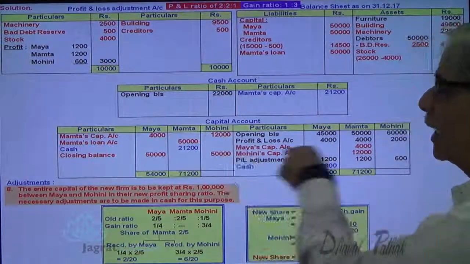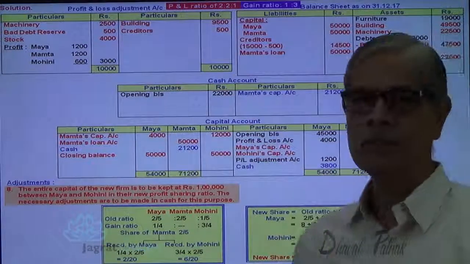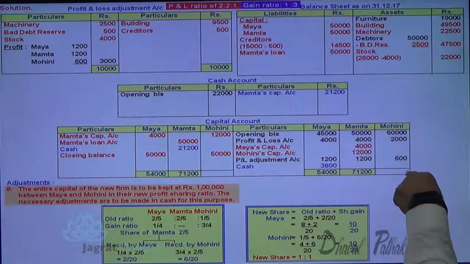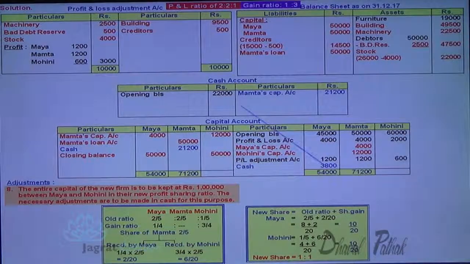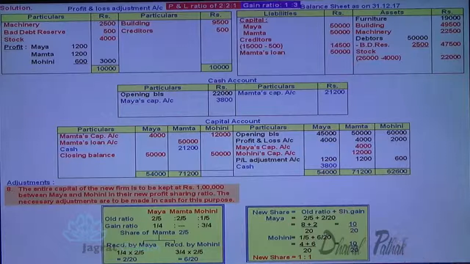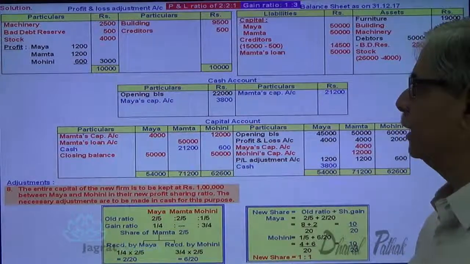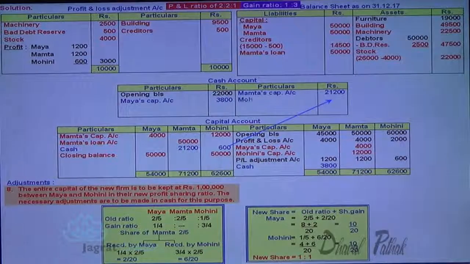Similarly, here also the capital balance is to be maintained at 50,000. The credit side total is 62,600, which is more than the debit side. So refund of capital will be made in case of Mohini. So 3,800 brought, cash account debit to Maya's capital account, and here 62,600 minus 50,000, so 12,600 is the cash paid to Mohini. Mohini is the receiver, debit the receiver. Mohini account debit to cash account credit. So this is how cash account is credited for payment made to Mohini to maintain capital at a balance of 50,000.